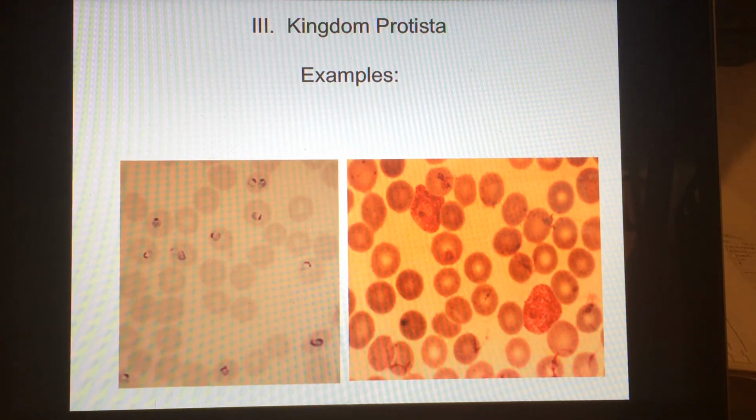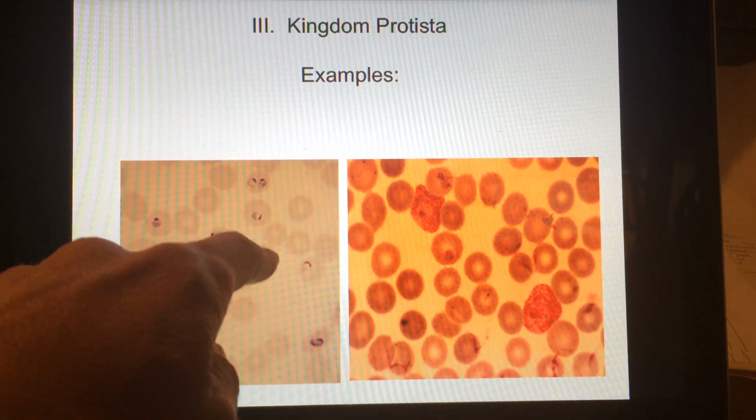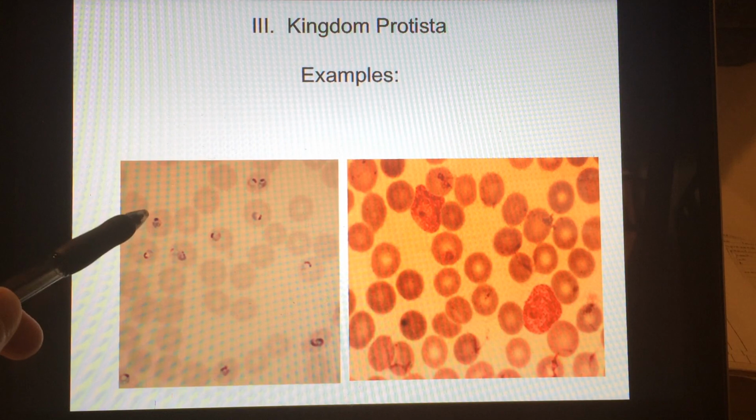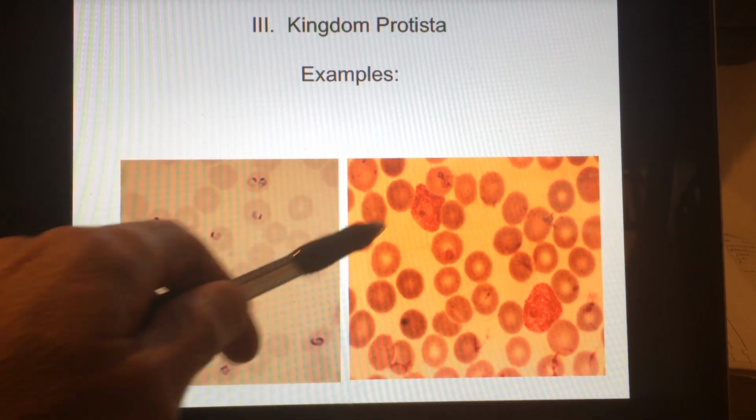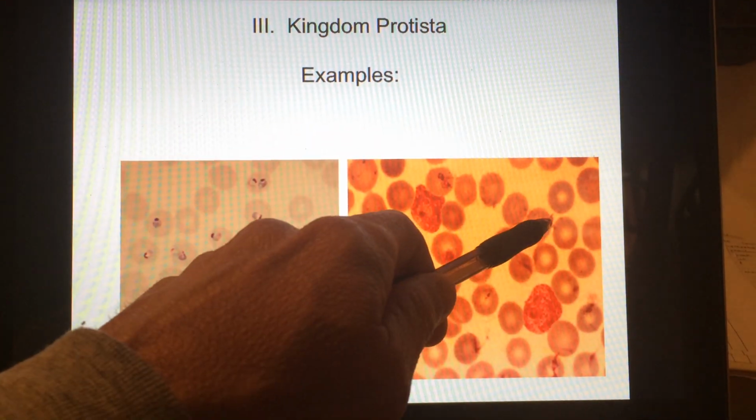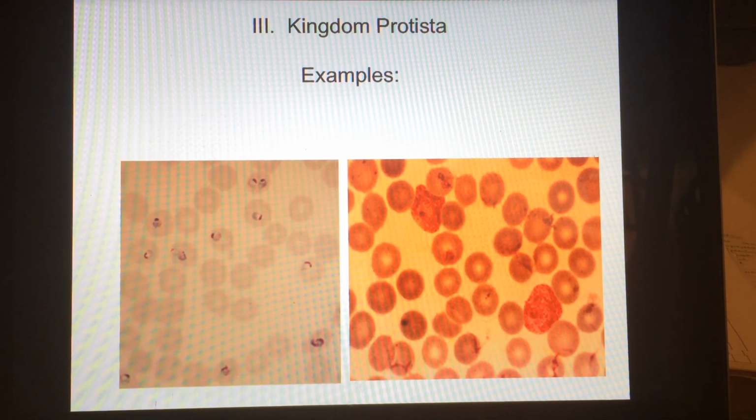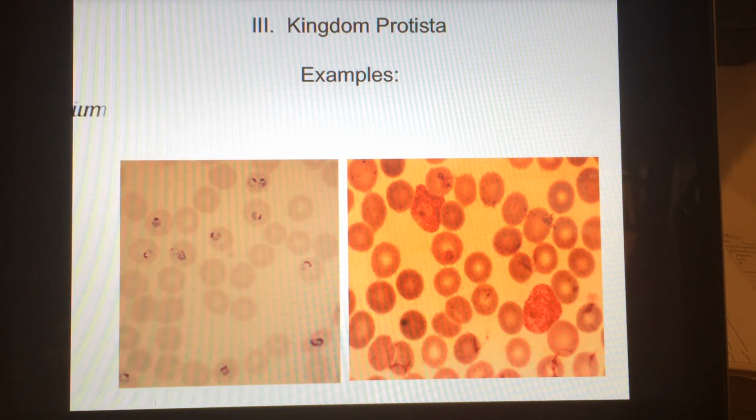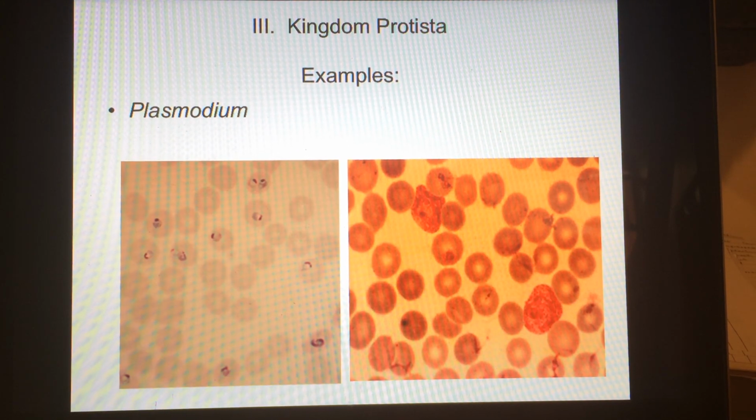Next one. Ooh, now this one's cool. Now what you're looking at here is red blood cells. These are red blood cells in both of these. The protist is this little guy sitting inside the cell, and you can see them here and here. There's one busting out right there. Does anybody know what that is? It's a disease causer. It's pretty cool. The name of it is Plasmodium. Plasmodium, that's a genus.